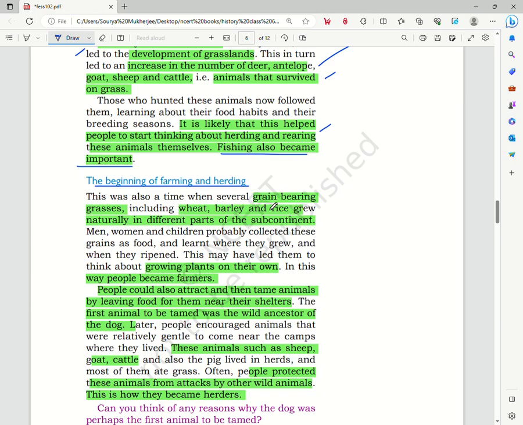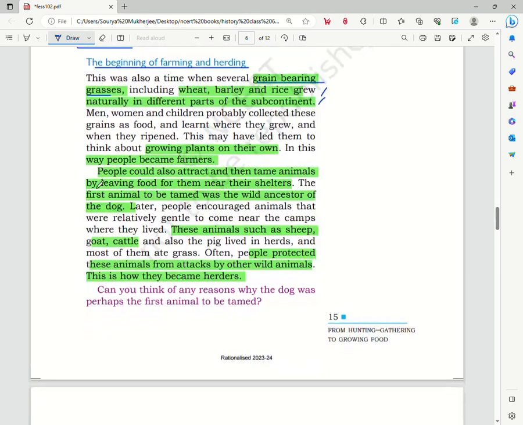Due to the growth of grassland, several grain-bearing grasses such as wheat, barley, and rice grew naturally in different parts of the subcontinent. Now people collected these grain-bearing grasses, and slowly they learnt about their pattern of growth and when they used to ripen, and this led them to growing plants on their own. So in this gradual process, people became farmers.